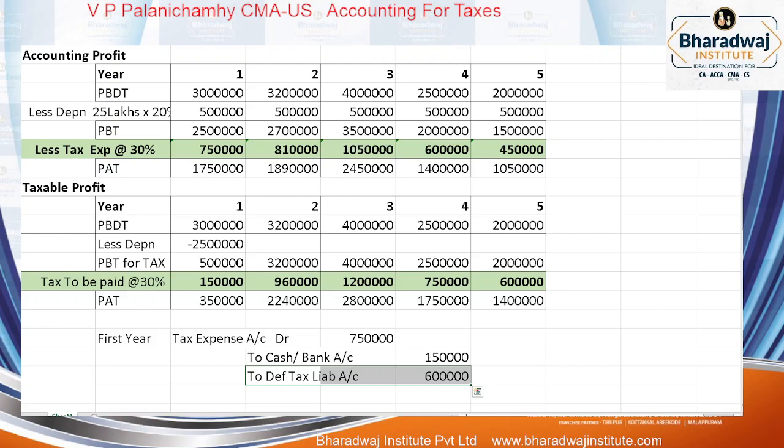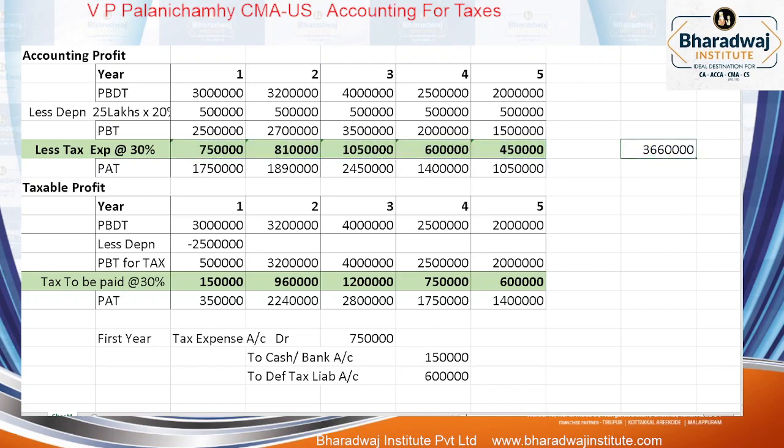When it is a deferred tax liability and when it is a deferred tax asset, we will see later. But do you understand the concept? Otherwise, for example, in the second year, third year, fourth year, fifth year, the difference between accounting profit and tax profit arises because of which one? Permanent difference or timing difference? Timing difference. Very simple. For accounting purposes, that 25 lakhs asset is claimed over how many years? 5 years. For tax purposes, we claim it in which year? First year itself. That's why the difference arises. But anyhow, look, if you add up the tax for the 5 years here.